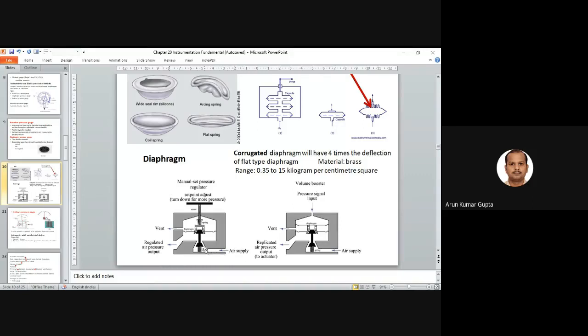When you give the air supply in an air to close valve, it will move upward, so it will close the path, right? We have the vent here, the pressure signal input, and volume boosters, which just increase the volume. So basically, depending upon the different shape, we have different types of diaphragm, and they are used in a control valve.